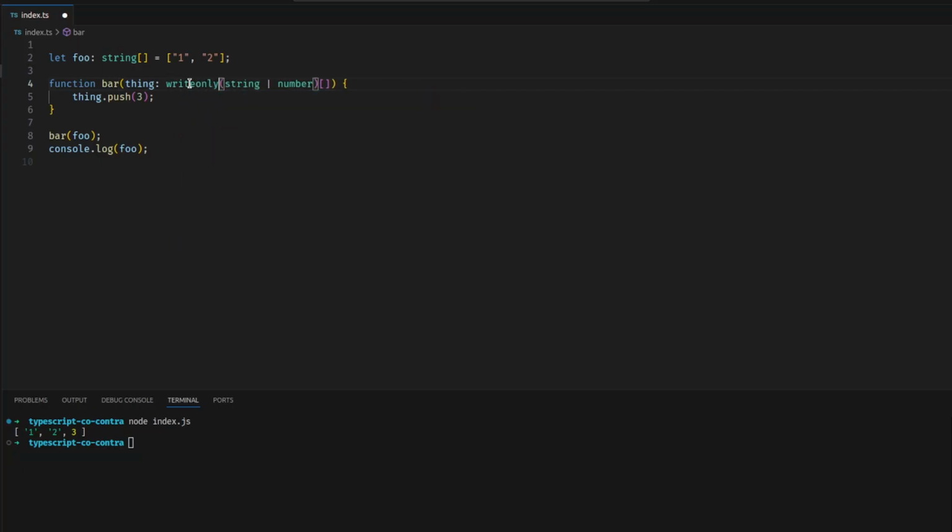We could have write only, which doesn't exist, unfortunately. It would actually kind of be awesome. And then the compiler would be able to know, I need to maintain contravariance here, which means calling bar foo shouldn't be allowed, and it would error right there, which is where it should error in this case.